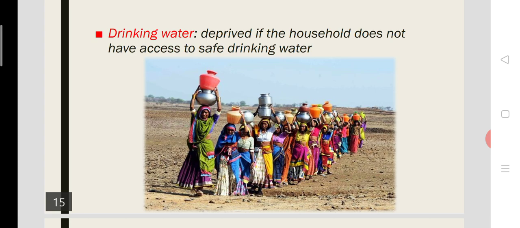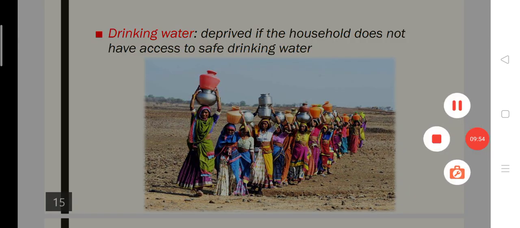So as per the multi-dimensional poverty index, if a family doesn't have its own well in its area, but they have access to the public well or neighboring well, then the family is not deprived and they are above the poverty status as per the multi-dimensional poverty index. As per this indicator, a family that doesn't have any access to safe drinking water will be considered as poor